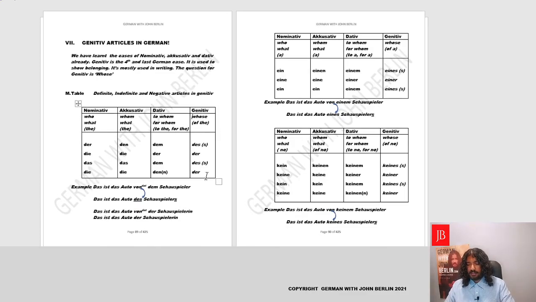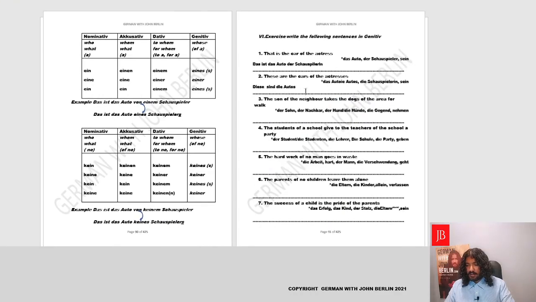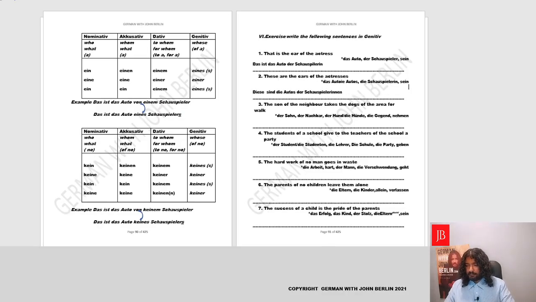Whose actresses is plural. We'll go to der. Perfect. We'll write once again der Schauspielerin, and it's a feminine noun. To make it plural, we add an en. Perfect. And in feminine nouns, we also add an extra n here because of the way we speak. Diese sind die Autos der Schauspielerinnen. Perfect. Well done.